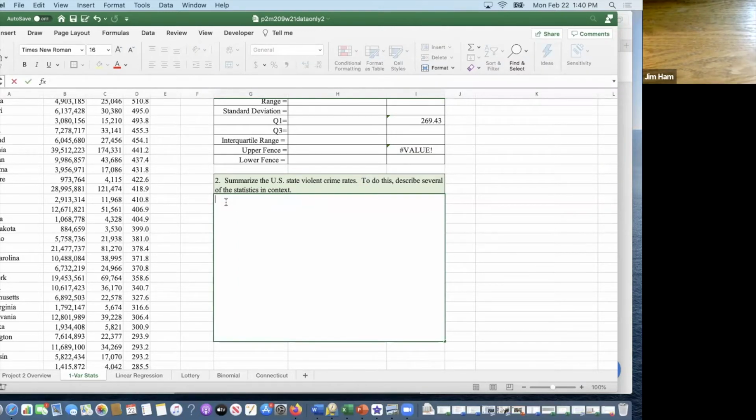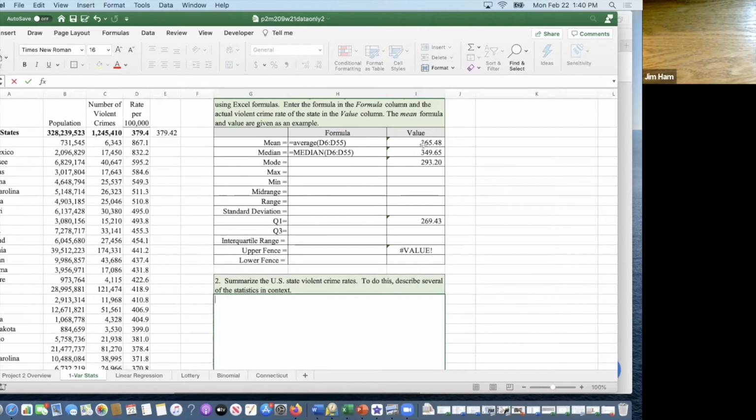Now, when you're doing the summary statement of the violent crime rates, you could just go right through several of the statistics that you calculated above and just say what they mean. The average crime rate in the United States is 365 crimes per 100,000 in the population.